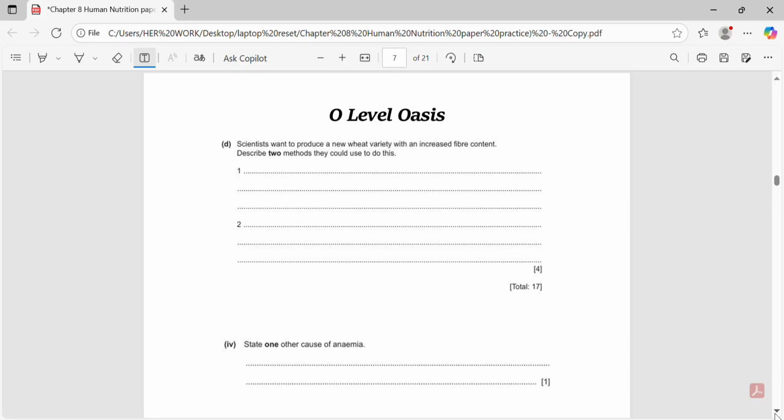The first is selective breeding, where plants with naturally higher fiber content are chosen and bred repeatedly over generations. The second is genetic modification, where genes that control fiber production are altered or inserted to increase the fiber level in the new variety.